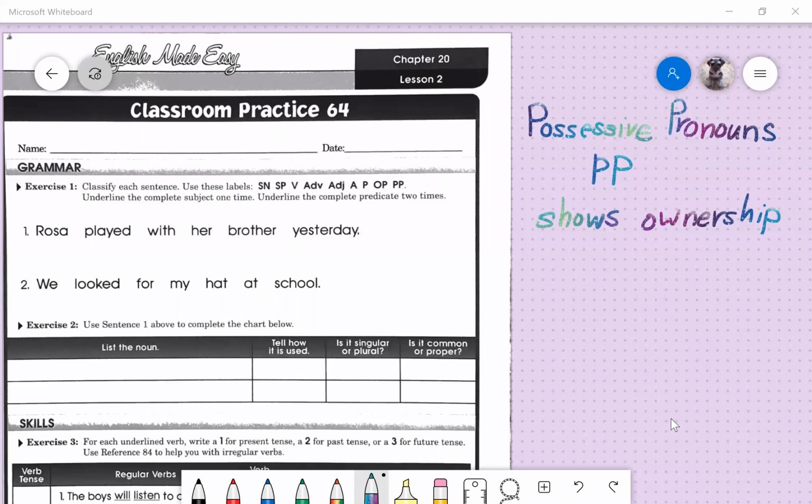Hi, everyone. Okay, so chapter 20 of Shirley Grammar, we have two new concepts that we're going to talk about. We have a new label classification, possessive pronouns, PP. When you see a possessive pronoun, it means it shows ownership. Ownership means it belongs to somebody, right? So every time you see the word that means possessive pronoun, you're going to label it with a PP. And some of these you probably already know because we use them every single day.